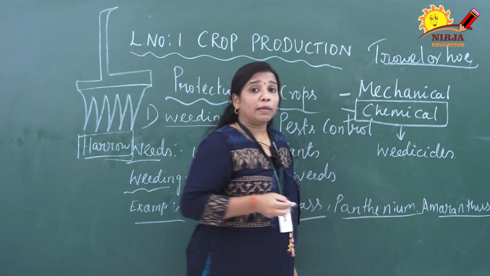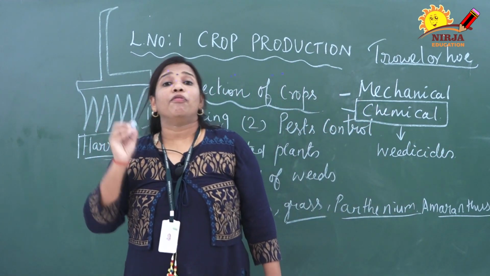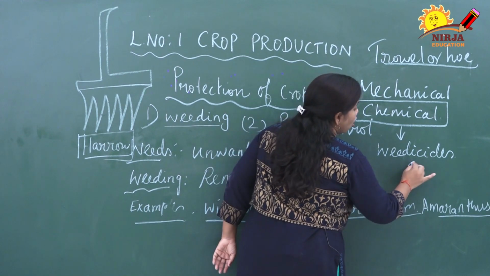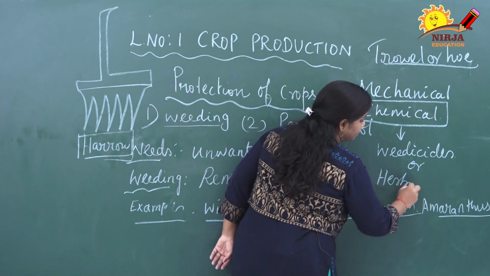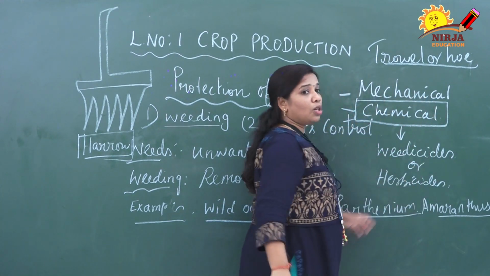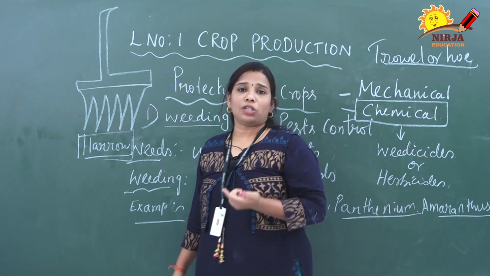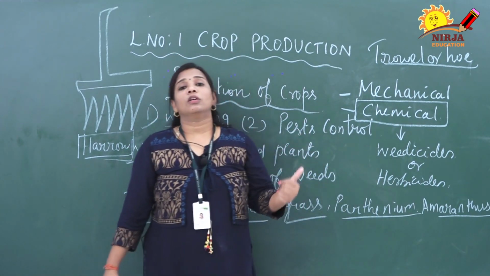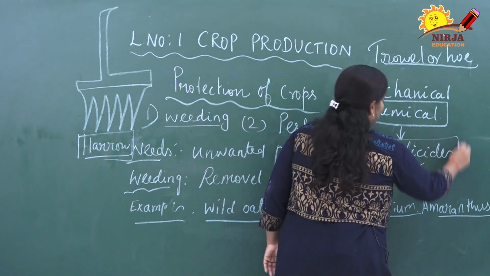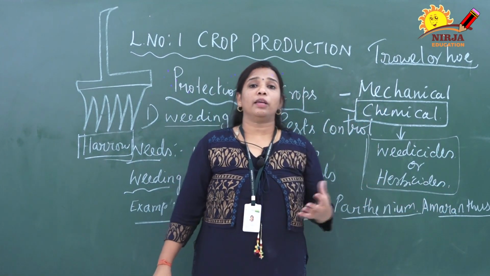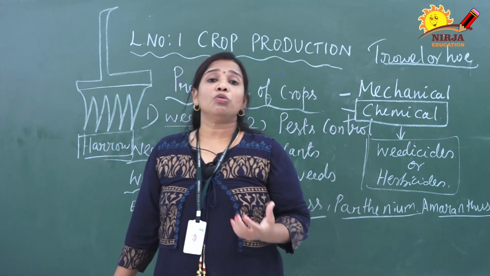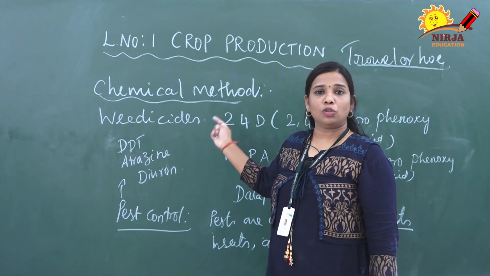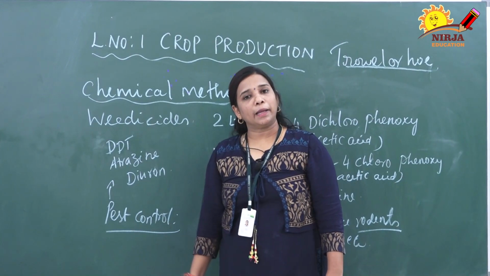Keep it in your mind. The chemical substances which kill the weeds are called weedicides. They are also called herbicides, because herbs are nothing but small plant-like structures. It is killing the unwanted plants which grow among the crop plant. So these two, weedicide and herbicide, are both nothing but chemical substances used to kill the weeds.